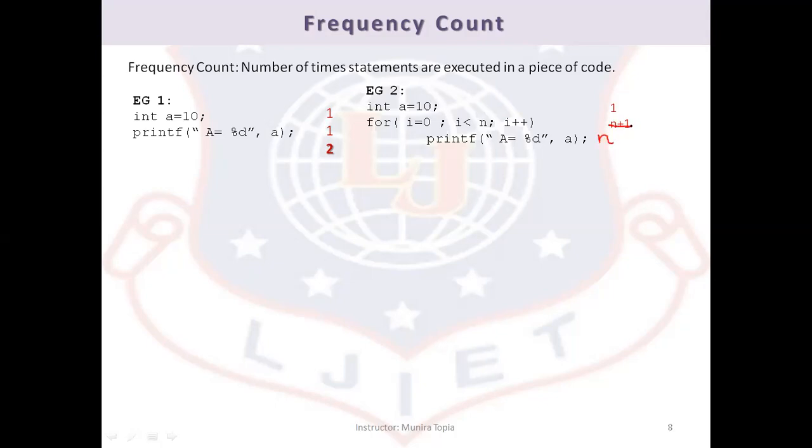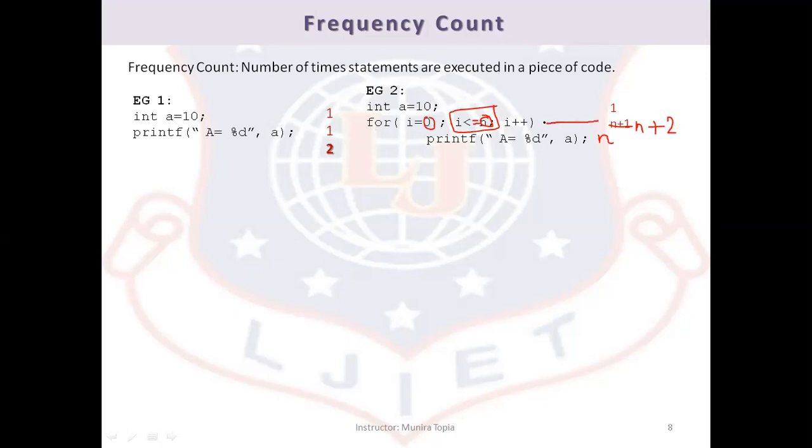Let us assume the for loop runs until i equals n. So from 0 up to n, all conditions will be true, which is n plus 1 times. But there would be one more time where the condition will be false. So at that time, the frequency of this particular loop will be n plus 2.